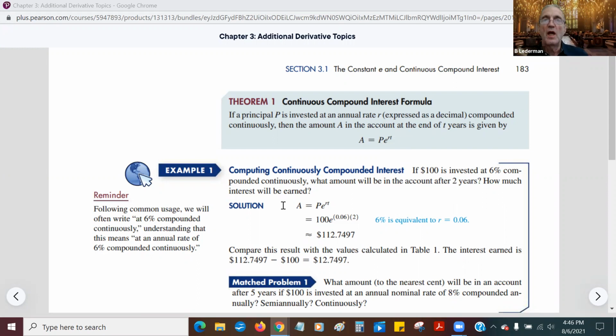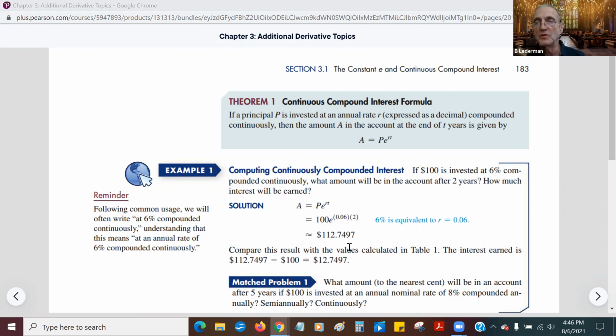Well, we're going to use A equals P times e to the rt. P again is 100, so it's $100. 6% is 0.06, and it's 2 years, so it's times 2. And if you crunch it out with a calculator, you get 112.74. So that's how much money will be in the account after 2 years.